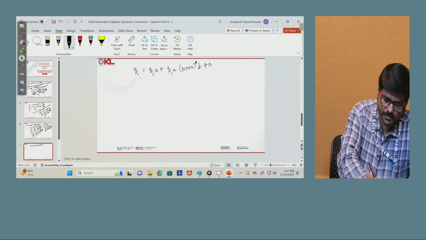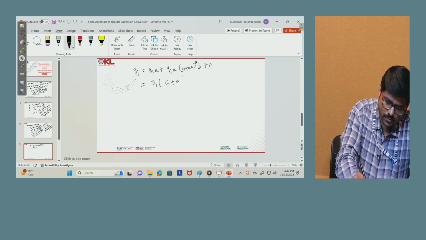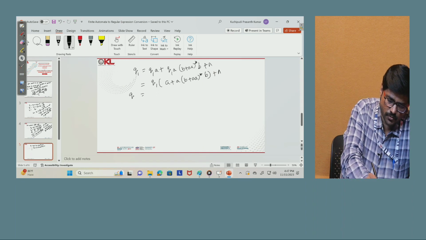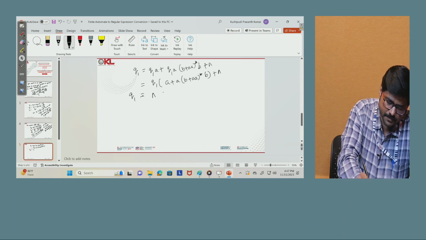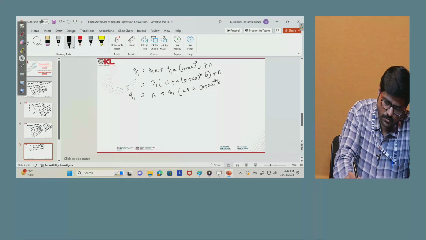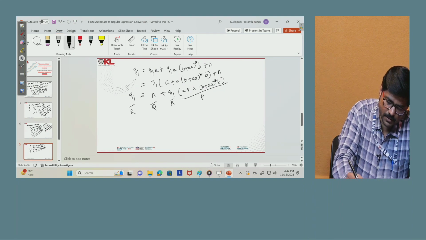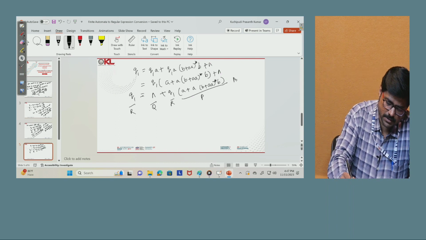Now if you simplify this, we get Q1 is epsilon plus Q1 into a plus a into (b plus a) whole star into b. Now it is like R equals Q plus RP, so again it is Arden's theorem.